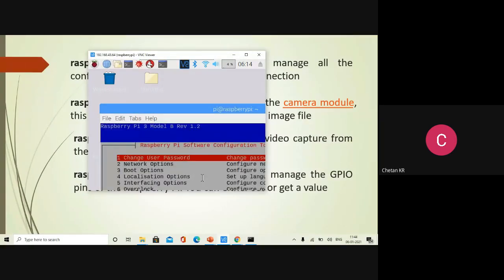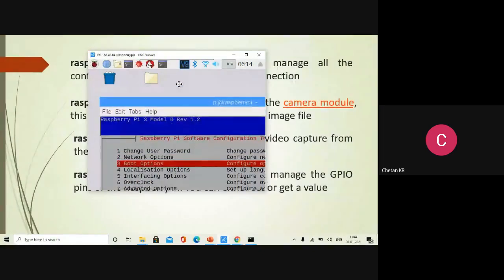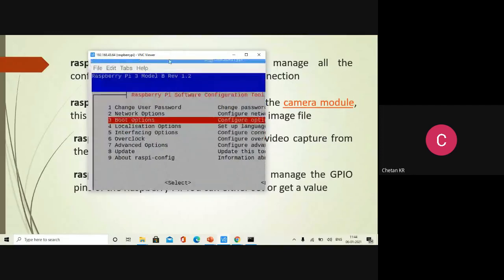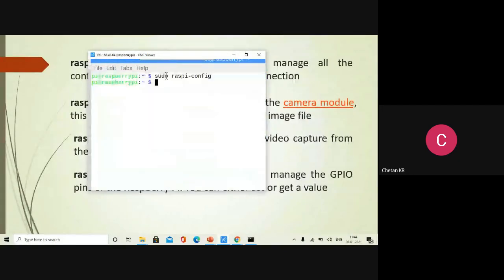Now you can see we can do all these options, network option, boot option. Okay, everything can be changed. Anyway, normally, as I told, there is a convenient front end for that. Where is that front end?